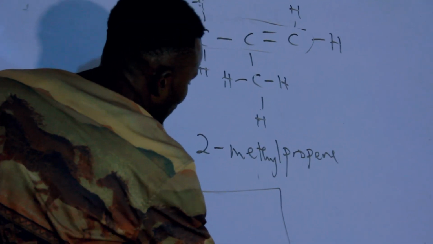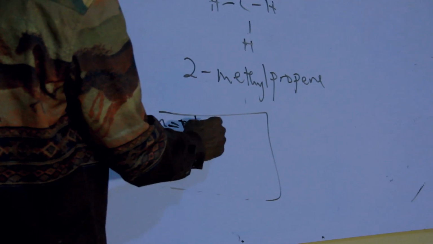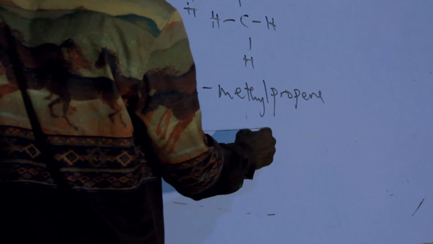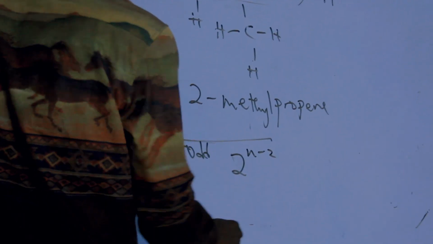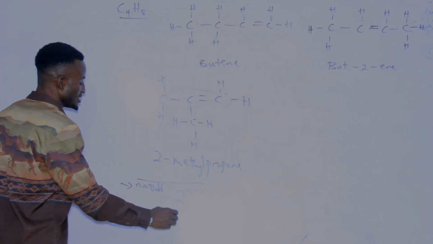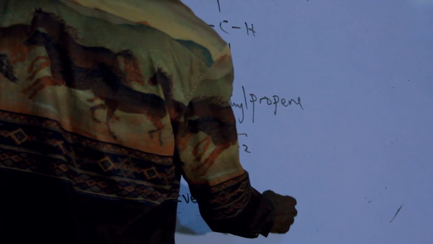But don't forget, we have a general formula for alkane. The general formula says when n is odd, you have it to be 2 raised to power n minus 2. But when n is even number, we have it to be 2 raised to power n minus 2 plus 1.